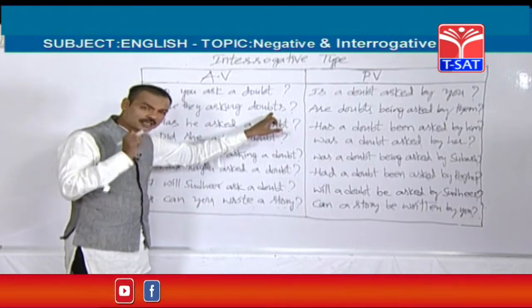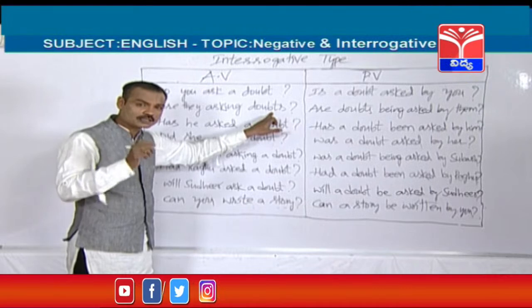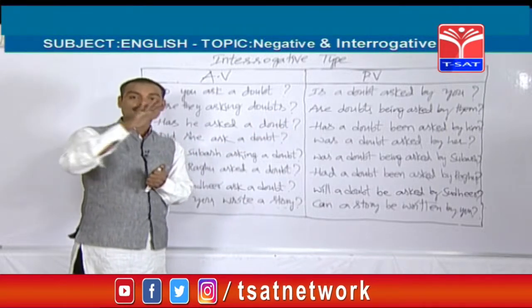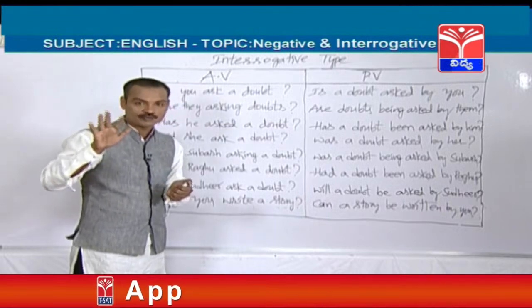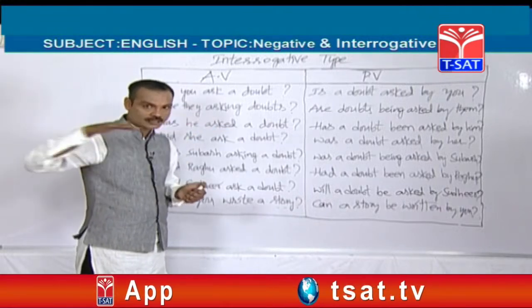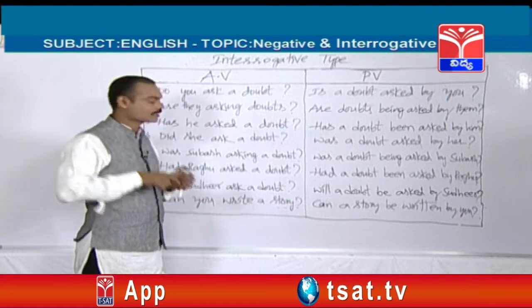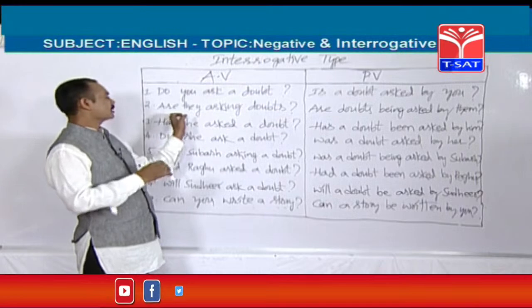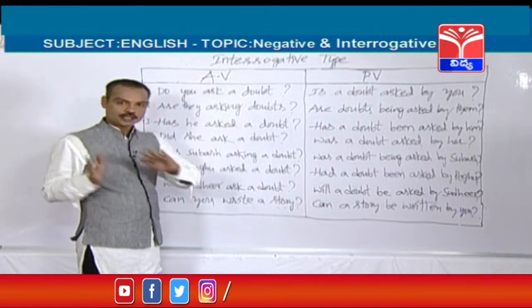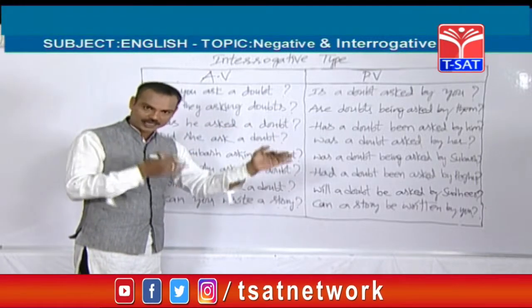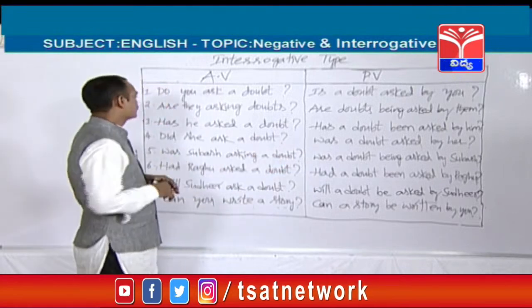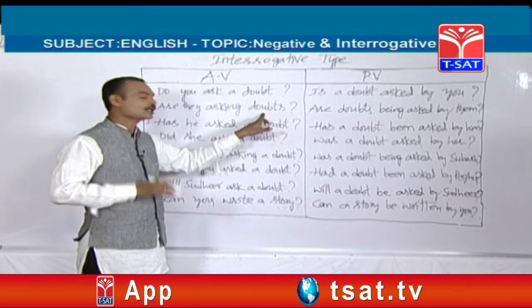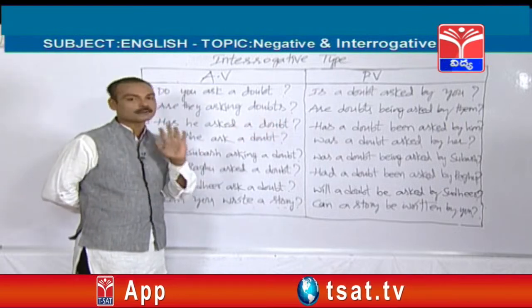Which tense is it? Present continuous. How can you find out it is called present continuous tense? Whenever you find helping verbs like am, is, are plus ing form, V1 plus ing form, such sentences are called present continuous. Again, whether it is positive or negative, see, question mark is there. It is an interrogative sentence. Shall we change into passive voice now? Yes. See friends, before changing this active voice into passive voice, you should find out whether the object is singular or plural.